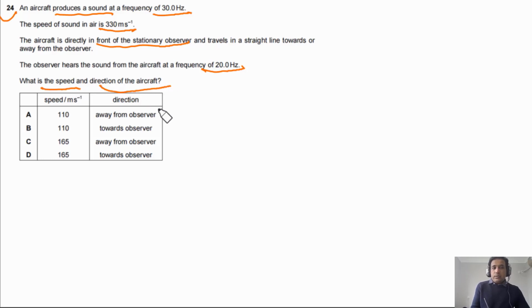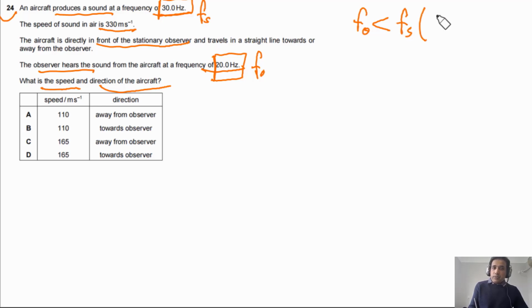If you look at this given information, here we have the frequency of the source, because this is the frequency of the sound produced by the aircraft. So this is Fs, and this frequency is the frequency of the sound heard by the observer. So this is F naught. In this case, F naught is lower than Fs, so it means the source is moving outward. We can conclude this from the given information.